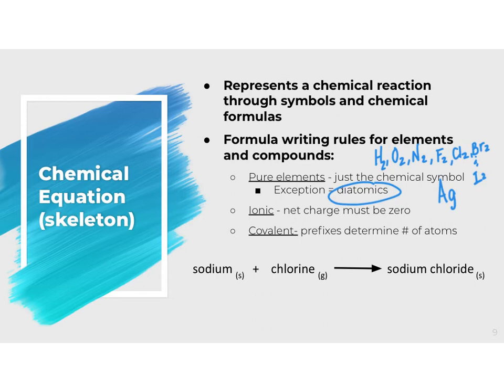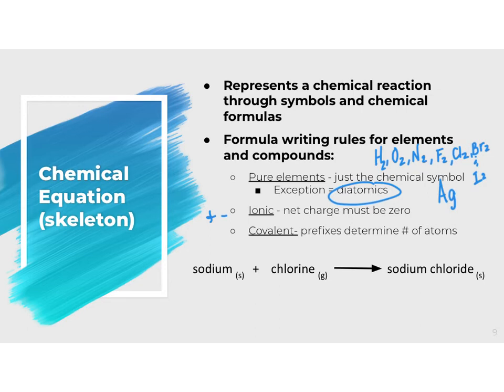When you're writing an ionic equation, remember to keep those charges in mind because the net charge has to be 0. So whenever you're thinking with ionic compounds, how to write the formulas, I know it's been a couple units since we did naming, you're going to remember that you have to think of what the charges are for your cation and for your anion. And those charges have to have a net charge of 0 in your compound.